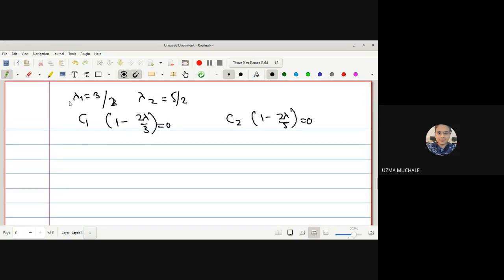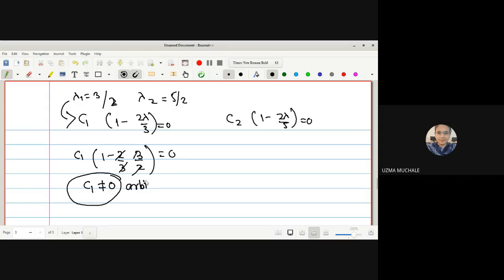First we will put the value of lambda 1 in these two equations, then we will put the second value. C1 times 1 minus 2 upon 3 times the value of lambda 1, which is 3 by 2. So what will happen? The 3 gets cancelled, the 2 gets cancelled, 1 minus 1 equals 0. If this term is 0, what will be the condition? C1 will be non-zero. That means C1 is one arbitrary constant.